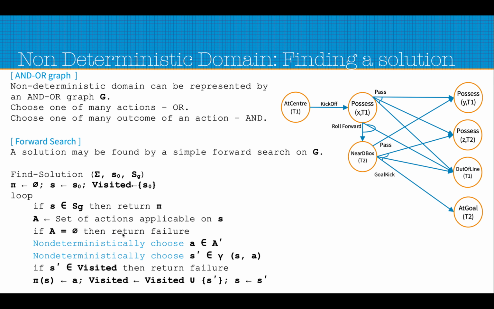When we return failure from this invocation of find solution, we keep track of the failed policy that does not lead us to a solution. Subsequently, we can make another invocation of find solution and try not to follow the same non-deterministic choices, so that we see if another set of choices can give us a policy which actually leads to the final state.